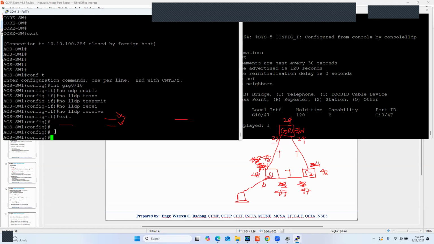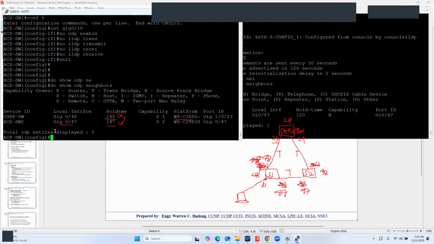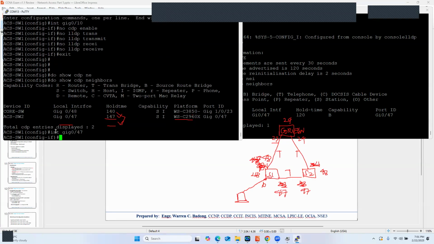So if we will try this, by the way, on a trunk, so that you'll see. Let us say, let's check, do show cdp neighbor. I'm going to disable that connection to the other access switch. So let us see, if I'm going to disable 0/47, this is what will happen.